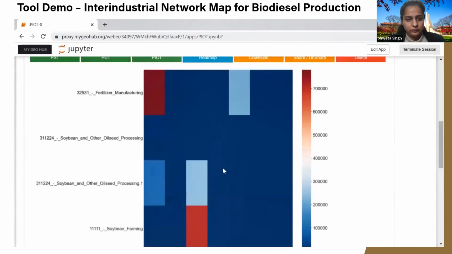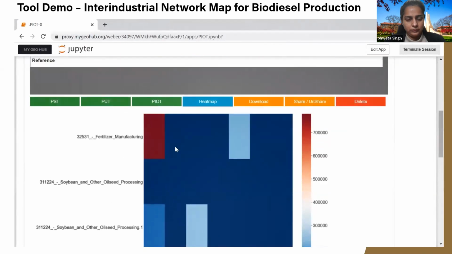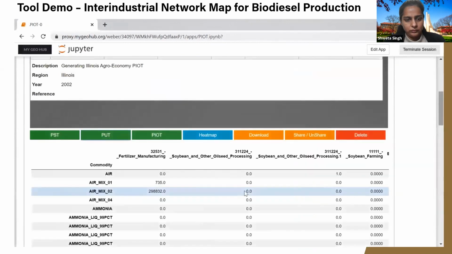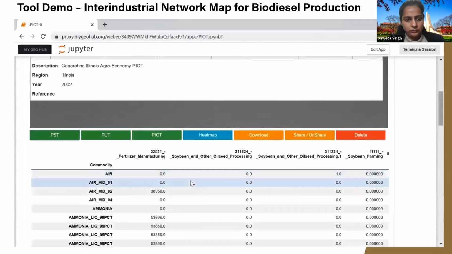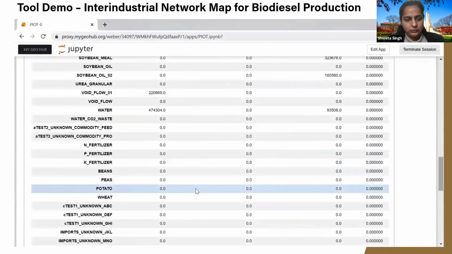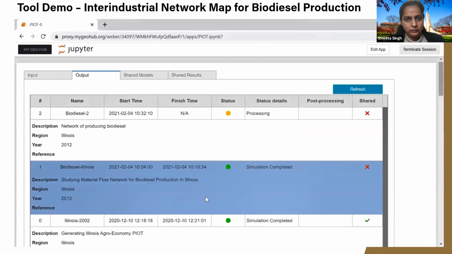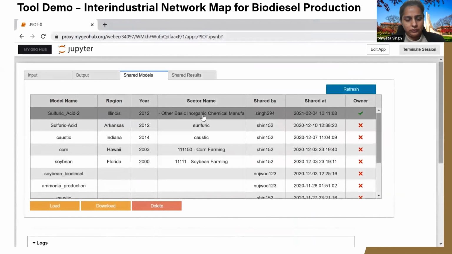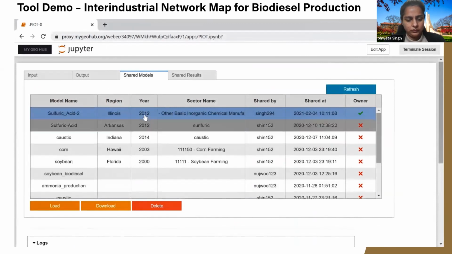And we can also convert it into a network view, which we have not implemented on the cloud yet, but we can do that. And then we can have a physical use table and physical supply table. Based on that, we can know what different wastes have been produced in this network. We can also see different shared models. So if people have shared models like this one, we can download and then modify those models ourselves and upload for our own simulation.